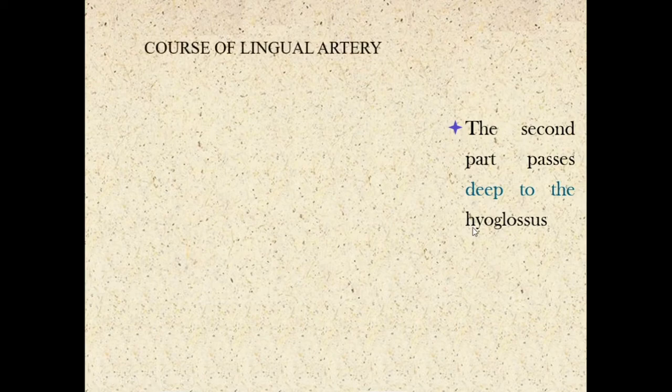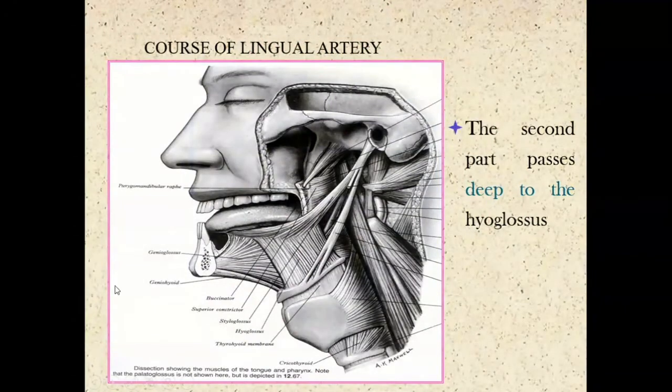So now we will see the course of lingual artery in another picture. This picture we have seen already in the external carotid artery relations, same one. So this is the external carotid artery and this is the origin of the lingual artery. From the external carotid artery up to the hyoglossus posterior border, that is the first part. Second part is given in dotted line passing deep to the hyoglossus muscle. And third part is up to reaching the tongue. So this rectangle muscle is the hyoglossus muscle and this is the genioglossus muscle.